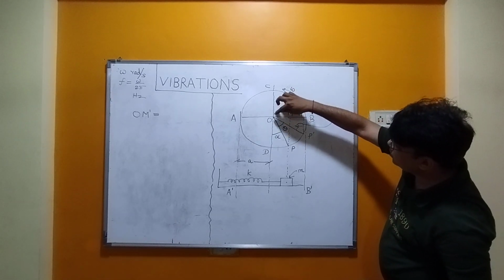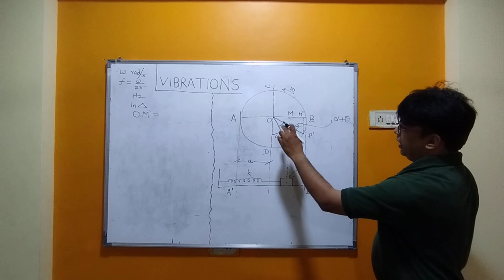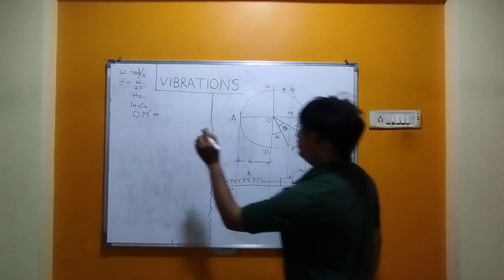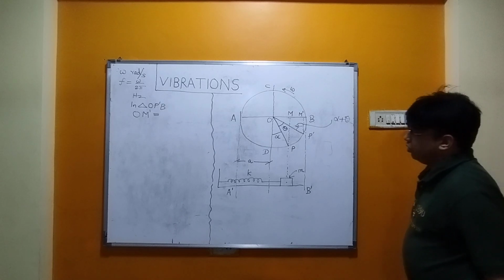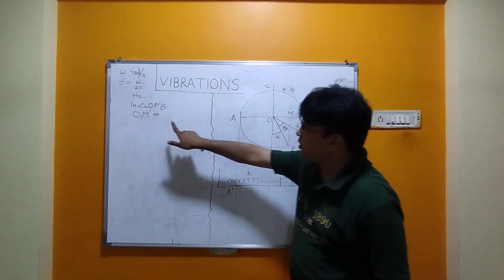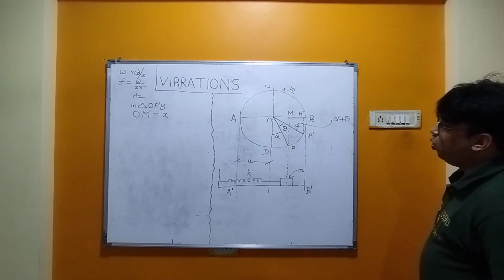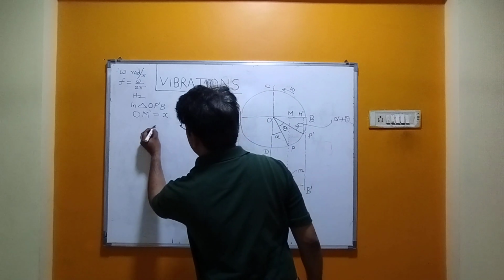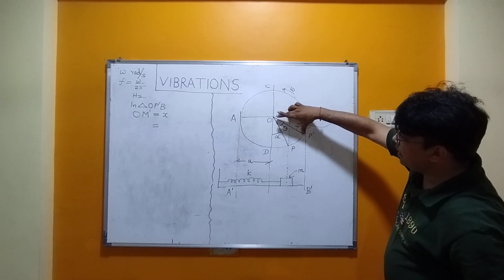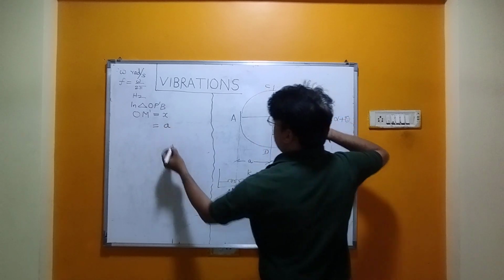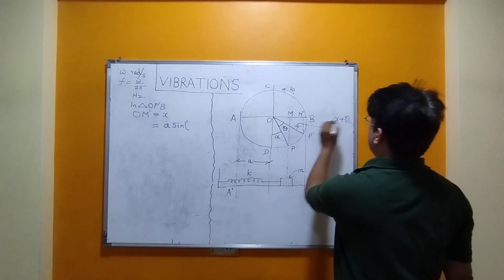Coming to this triangle, in triangle OP dash B, OM dash is nothing but the displacement, which I am writing with the letter X. So X is equal to OP dash, that is the radius of the circle, so I am writing A sine of the angle alpha plus theta.